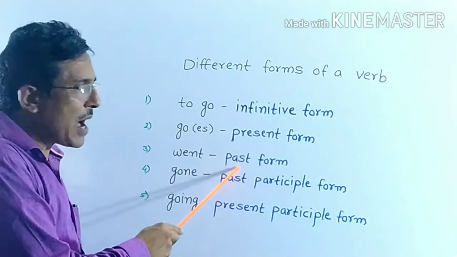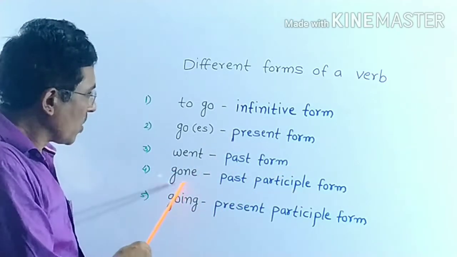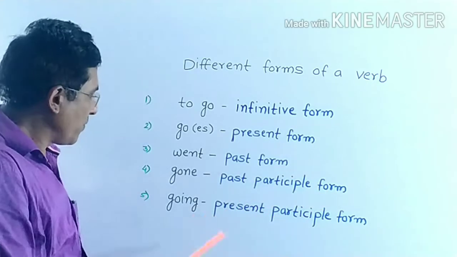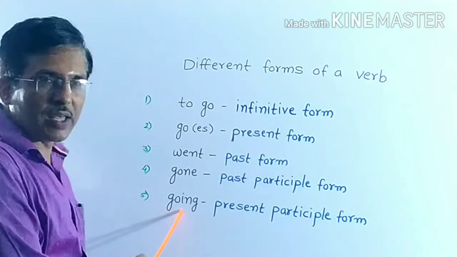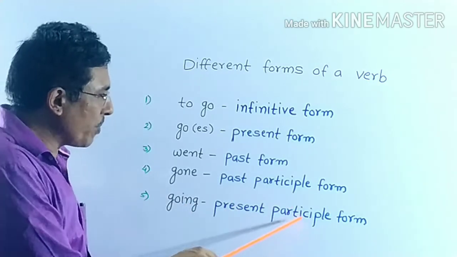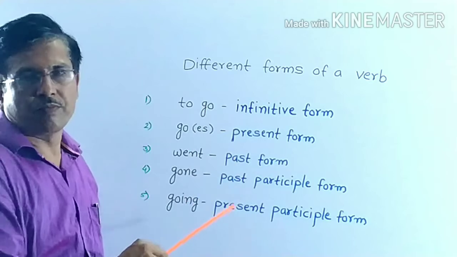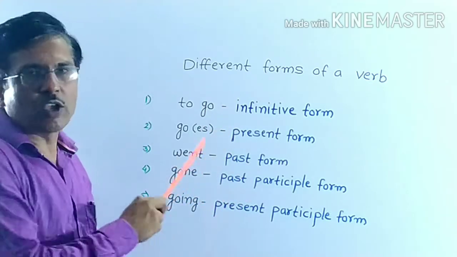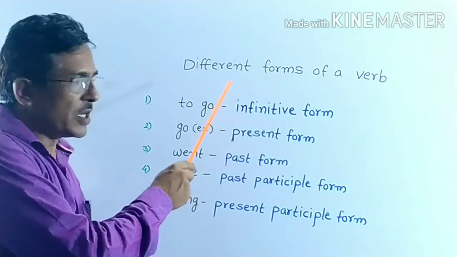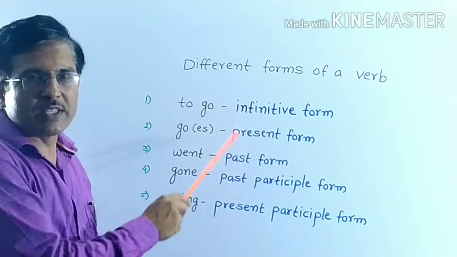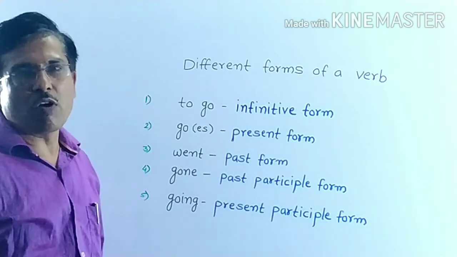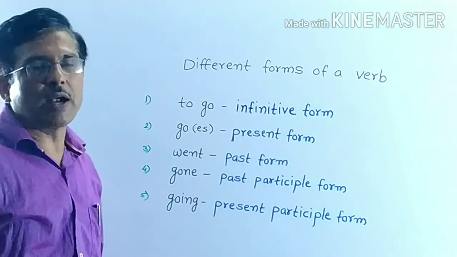Went, past form. Gone, past participle form. Going, when there is an ing suffix, that form is called present participle form. These are 5 forms of every principal verb: infinitive form, present form, past form, past participle form, and present participle form.